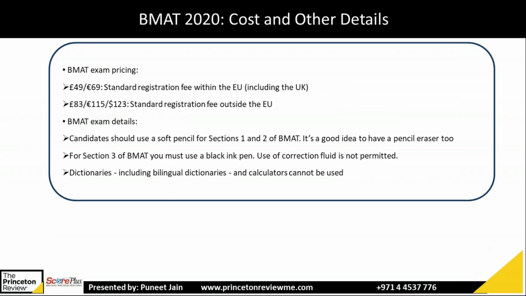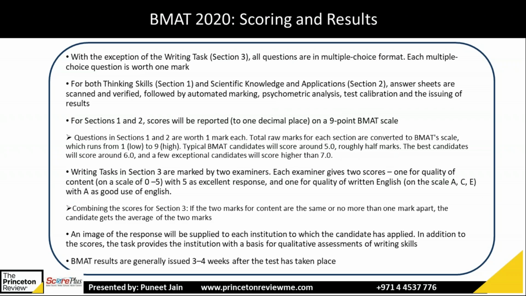Now, coming back to the previous slide. So BMAT results are generally issued 3-4 weeks after the test has taken place. In UCAT, you will get it instantaneously, the printout of the score, but BMAT 3-4 weeks will be there. And the scores are sent to the institution automatically. Next slide.